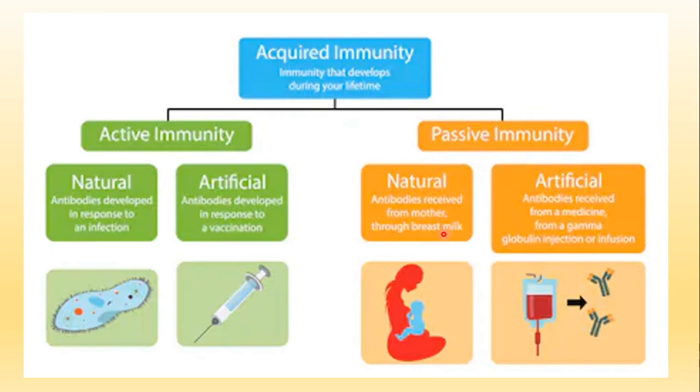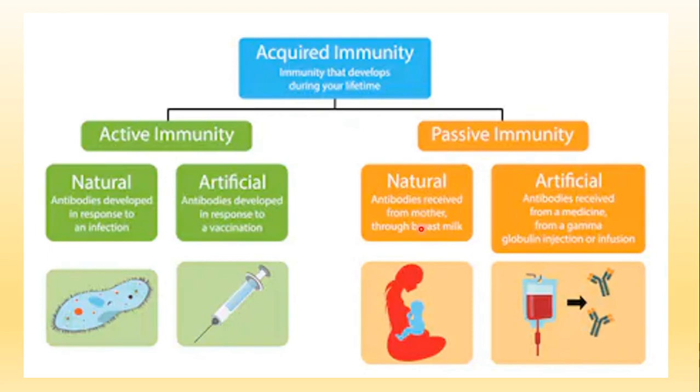During the feeding process, the colostrum, the first milk that is produced, is laden with antibodies. It has huge reserves of antibodies which the mother has produced in her body. It will be passed on to the baby through the breast milk. So that is a natural type of passive immunity, a natural type of acquired immunity.